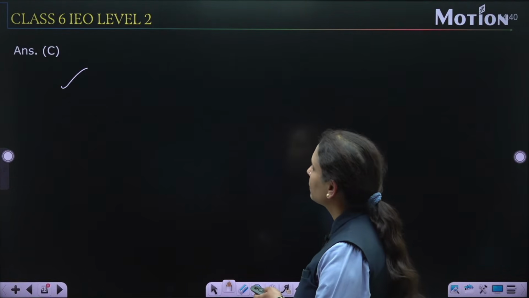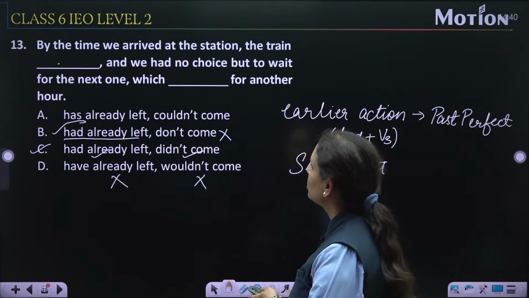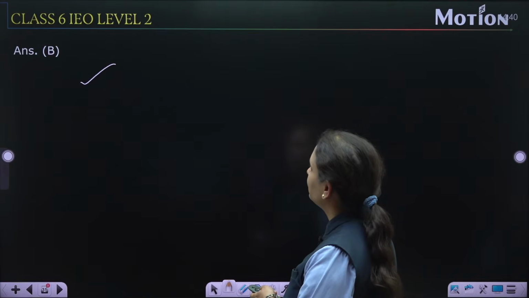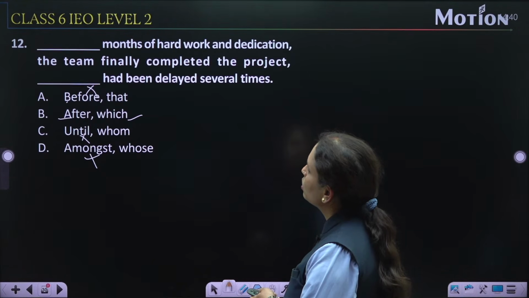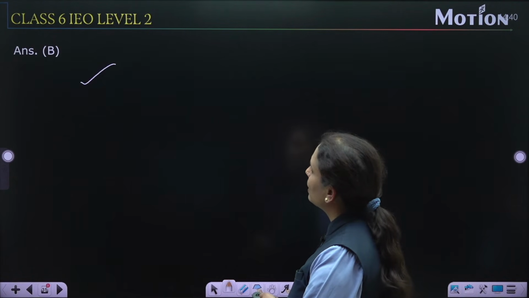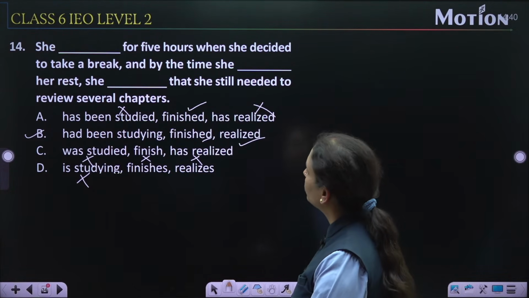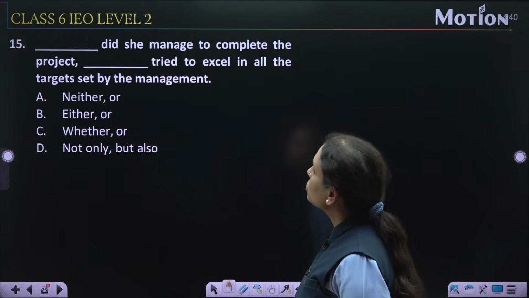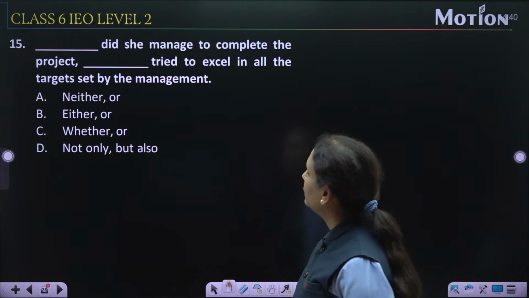Let's check it. Sorry, option number C is the correct one for the previous question, had already left and didn't come. Yes. So, sorry, question number 14 is done. Now question number 15. Dash, did she manage to complete the project?